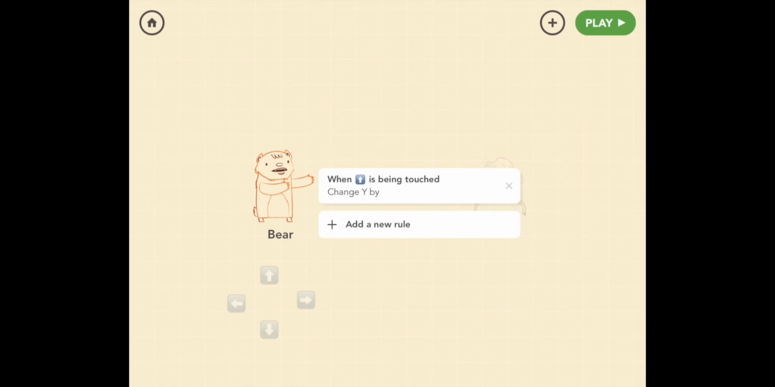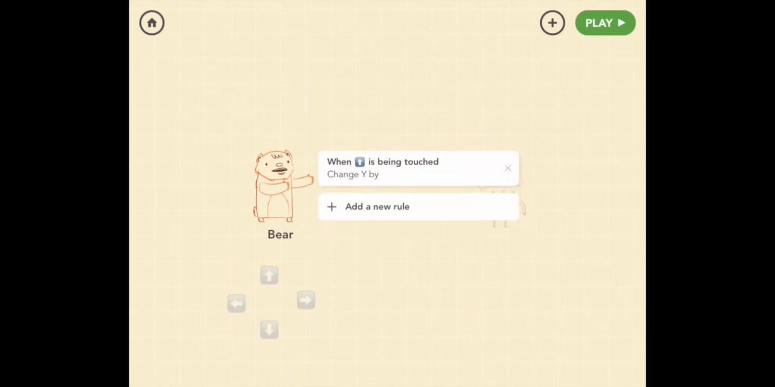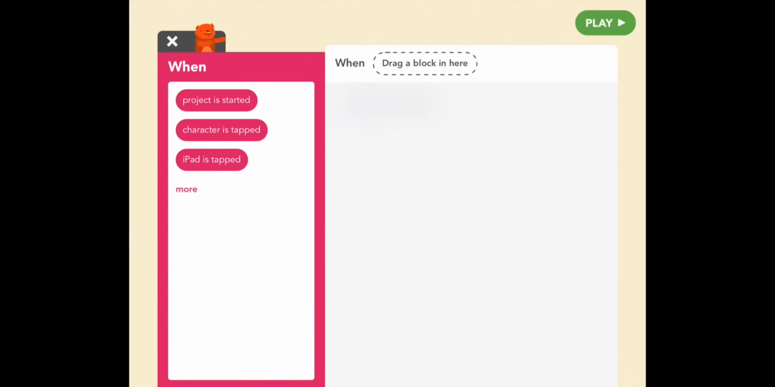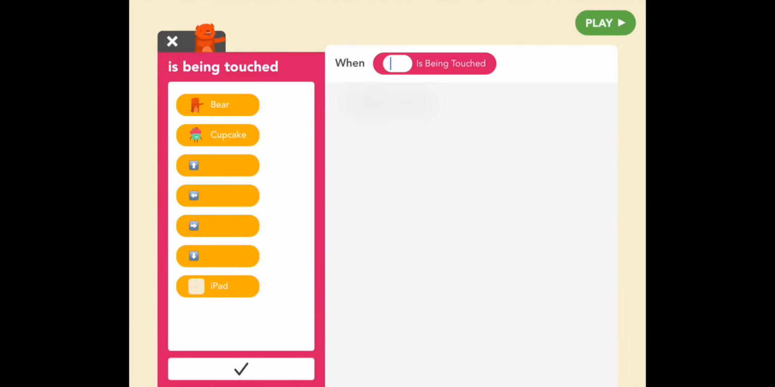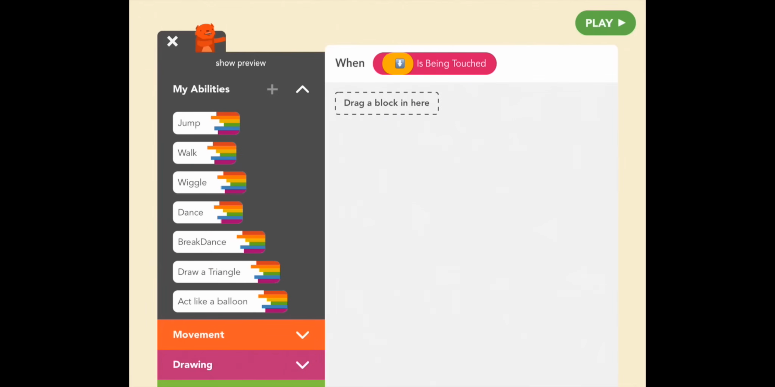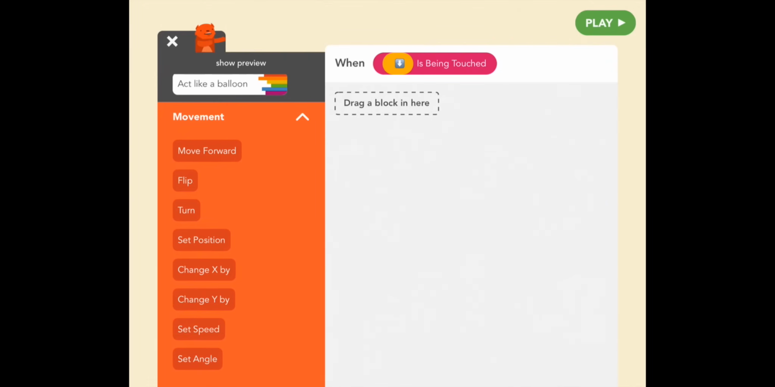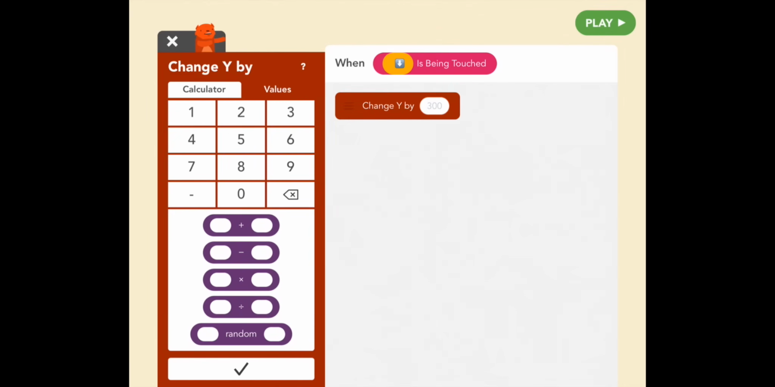So tap on Bear again and add new rule. And more. And is being touched. Now let's pick the down arrow. Movement. And so up and down is change Y. And we only want it to be a little, right? So let's do 50.